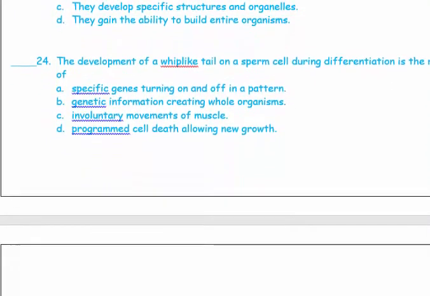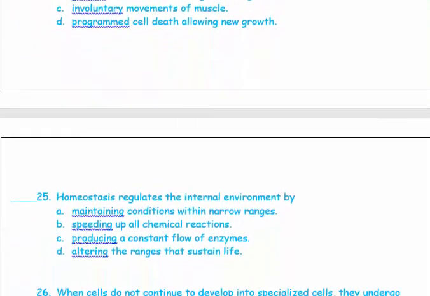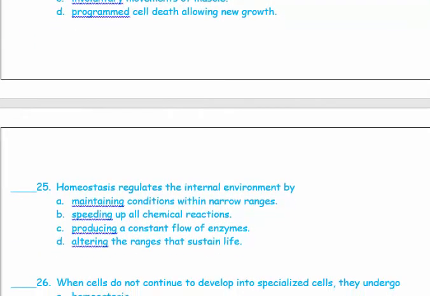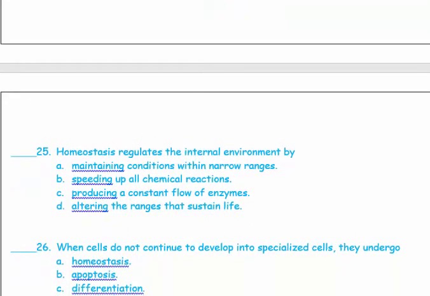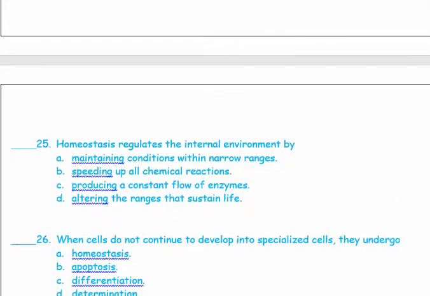25. Homeostasis regulates the internal environment by maintaining conditions within narrow ranges. Your body temperature should be kept in a certain range. Any increase or decrease from this range is going to stimulate the process of homeostasis and thermoregulation.